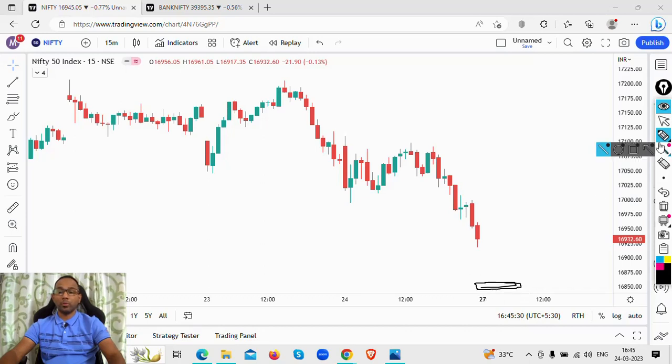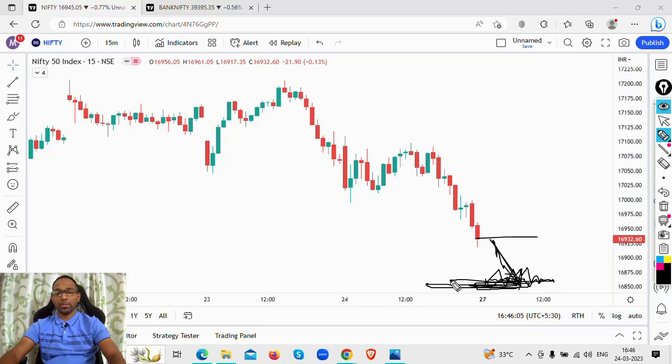I expect the Nifty to go down to 16,850 and stabilize around this particular zone, if there is any kind of stabilization that is going to happen. I expect the price around 16,840 to 16,850. I'm expecting the price to go down because the market is looking pretty bearish. Right now we are trading near the 16,930 level, so we have some more price move to happen. If a stabilization has to come, it might come around this zone.